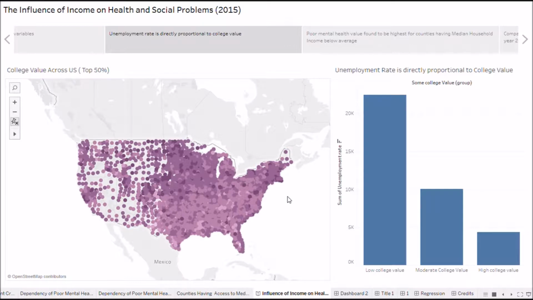The parallel visualization demonstrates the correlation between college values against overall unemployment value. We have formed three groups: high college value, medium college value, and low college value. As observed, we see a linear correlation between the two parameters, indicating that counties having high graduation numbers demonstrate lower unemployment rates, and vice versa.